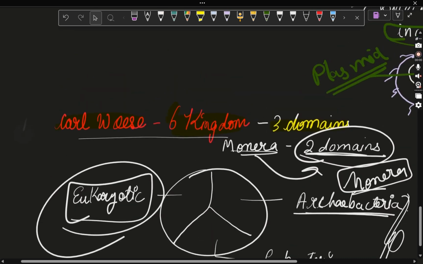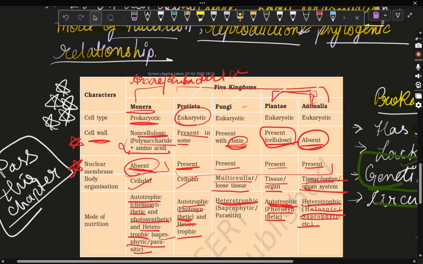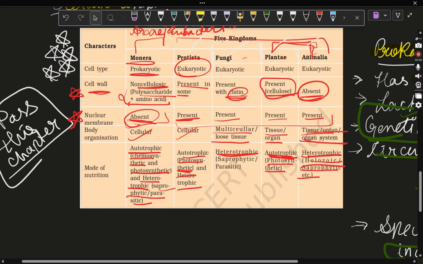This was all about the history and how the five kingdom classification came into account. Based on these characteristics, we are going to study each and every kingdom in detail in the coming videos.